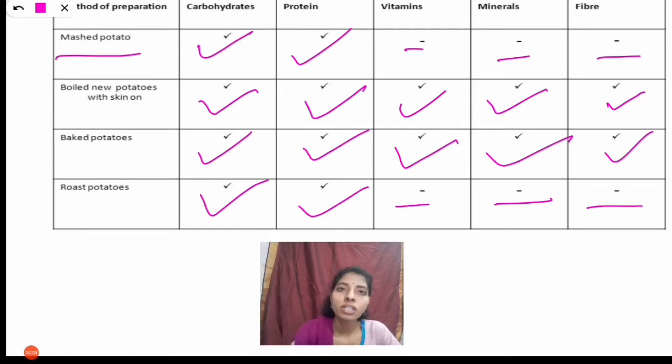So we are observing the different methods of preparation of potatoes. In mashed potatoes and roast potatoes, only carbohydrates and proteins are present. The remaining vitamins, minerals and fibers are absent. But in boiled new potatoes with skin on and baked potatoes, all the components in this table are present. That means carbohydrates, proteins, vitamins, minerals and fiber.